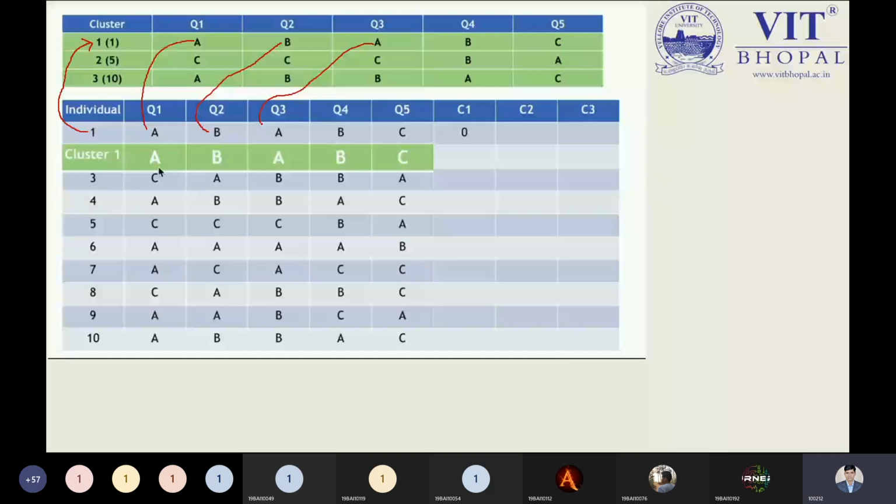And this is also matched with this value, so nothing will be added. And the last one is matched with this one, so we are adding nothing over here. So for cluster 1, because we have 3 clusters, for the first row, the value would be 0. Is this point clear? Yes, sir. Okay, good.